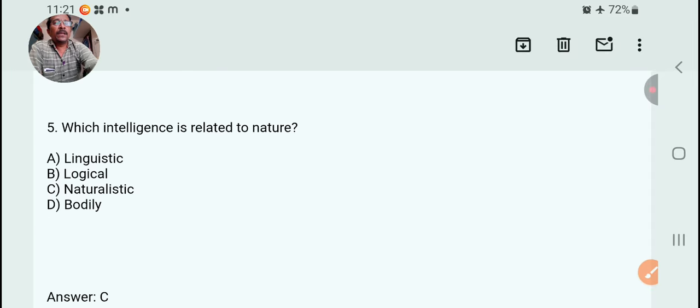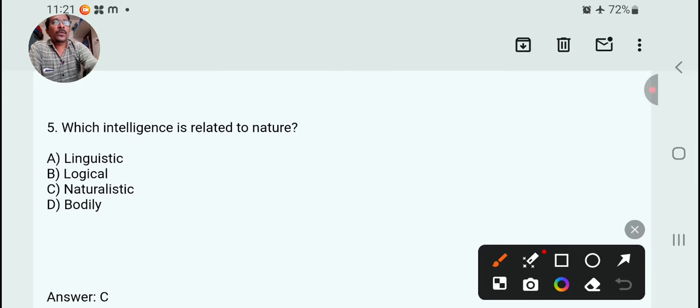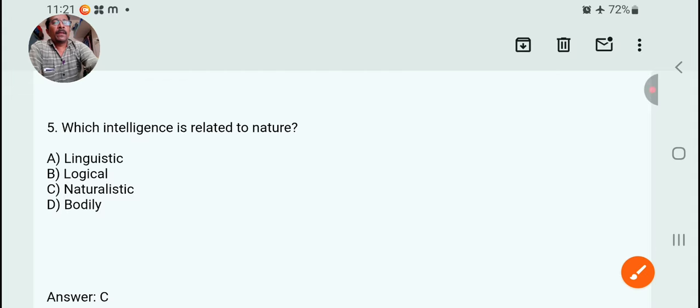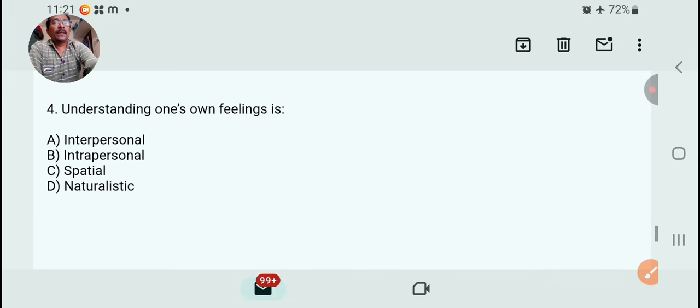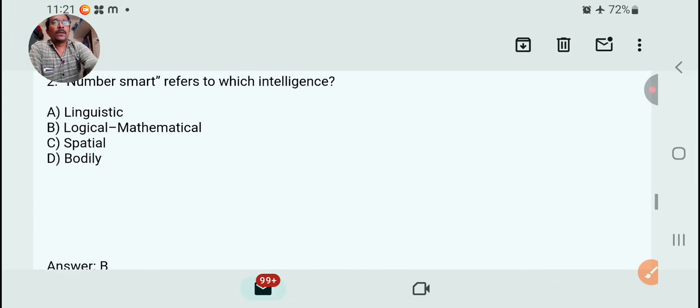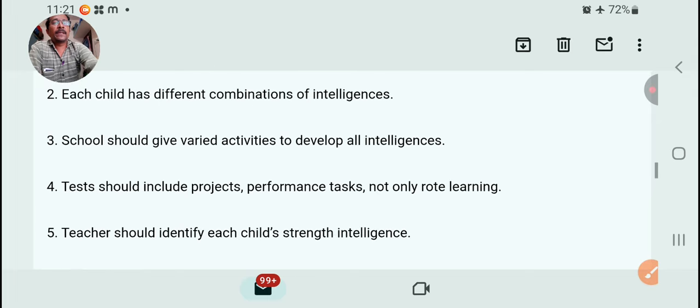The fifth one: which intelligence is related to nature? This is a very simple question. Linguistic, logical, naturalistic, bodily. The right answer is C. Check the answer, C, right. So these are a few questions related to Gardner's multiple intelligence theory.